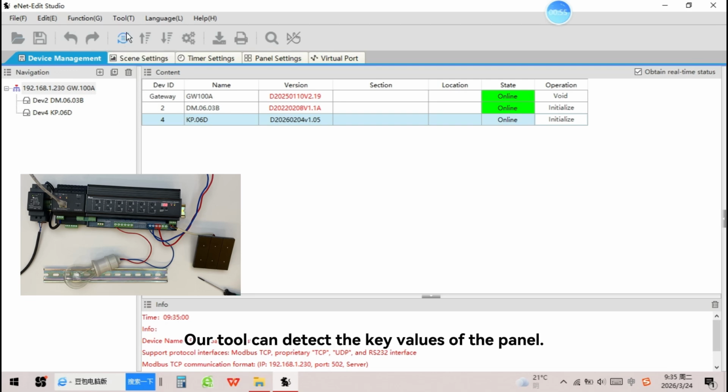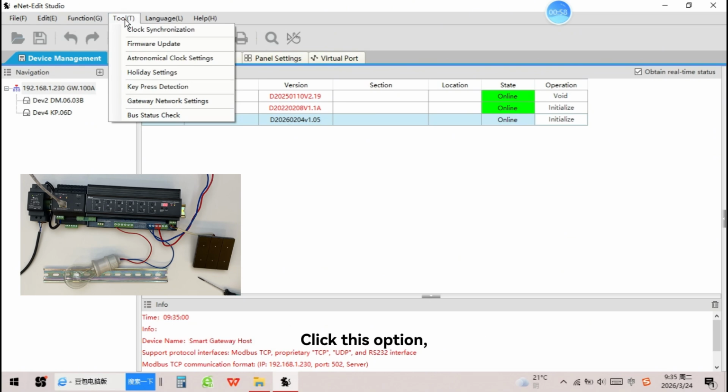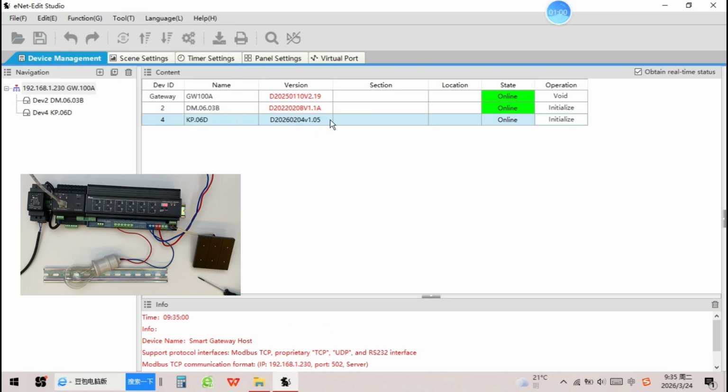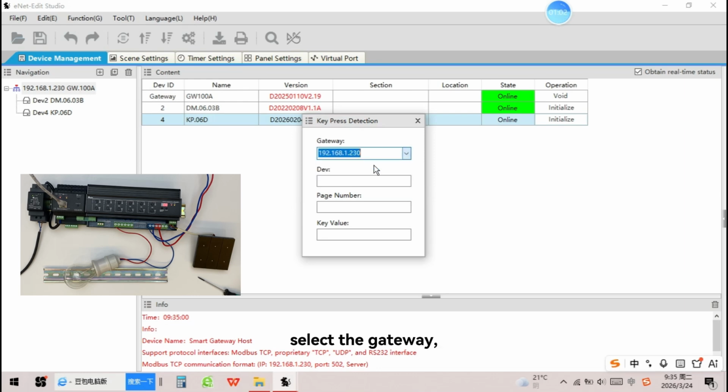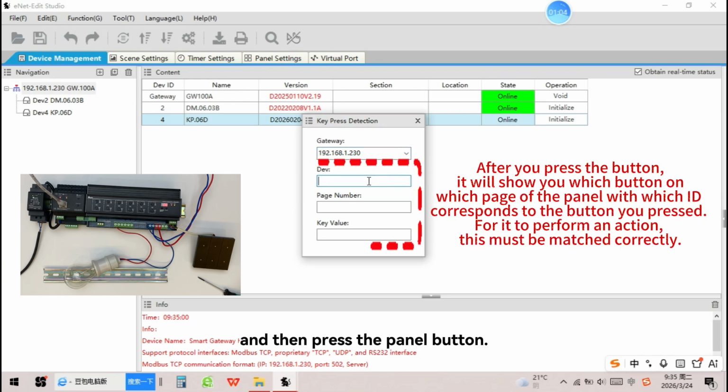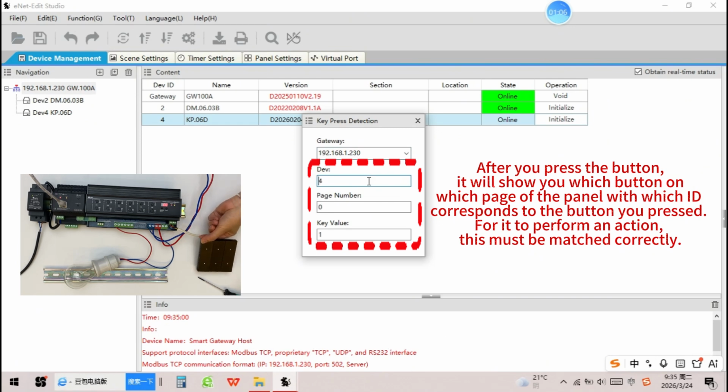Our tool can detect the key values of the panel. Click this option. Select the gateway, and then press the panel button.